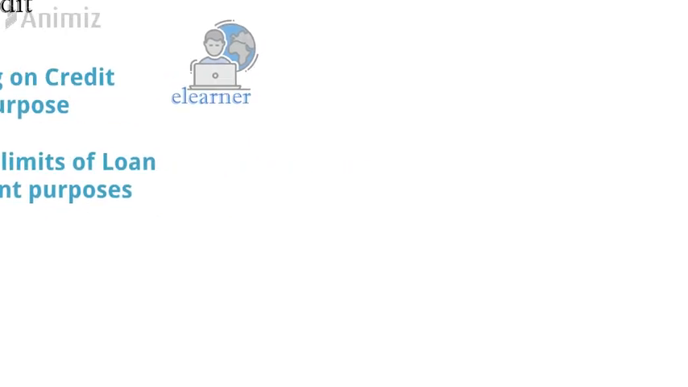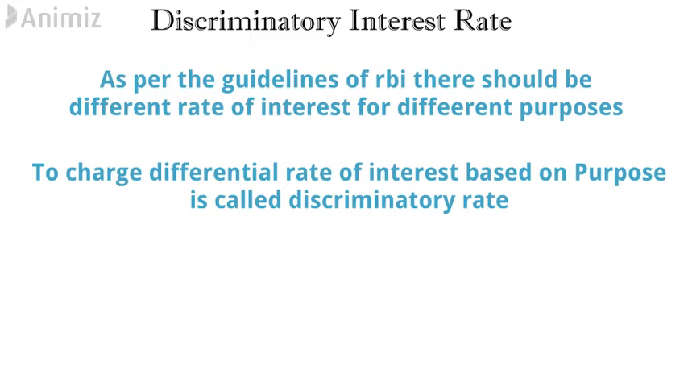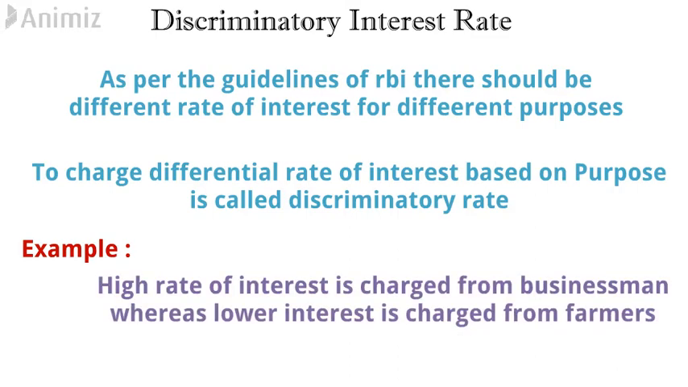And the fourth and last point is discriminatory interest rate. As we have seen, a farmer will not be able to pay the same interest as a businessman is able to pay. So as per the guidelines of Reserve Bank of India, there should be different rates of interest for different purposes. And bank has to charge differential rate of interest, which is called discriminatory rate. For example, high rate of interest is charged from businessmen, whereas low interest is charged from farmers. So in this manner, Reserve Bank of India took some special steps so that bank credit will be available to poor people in an easy and effective manner.